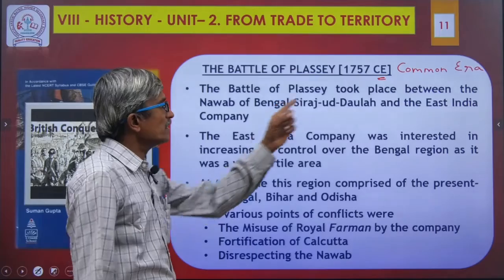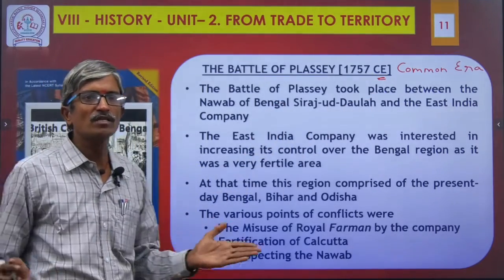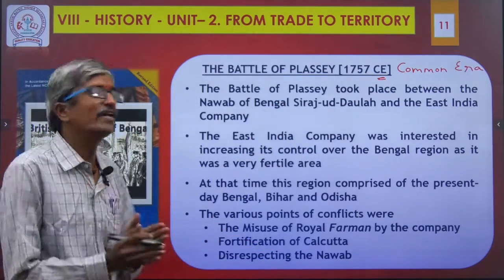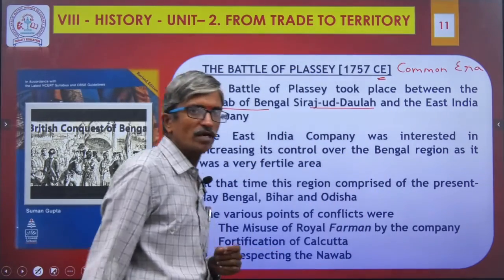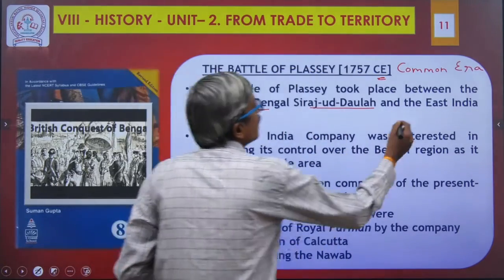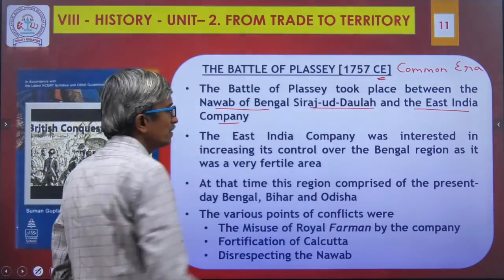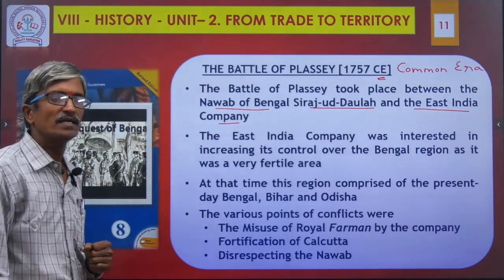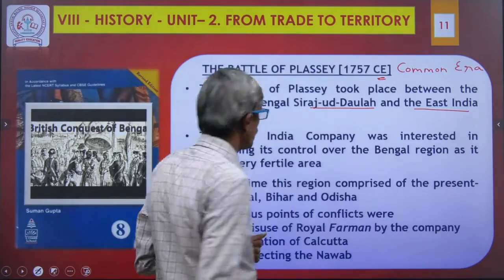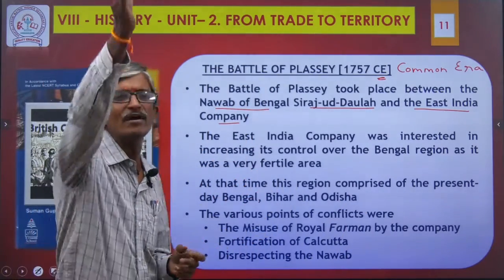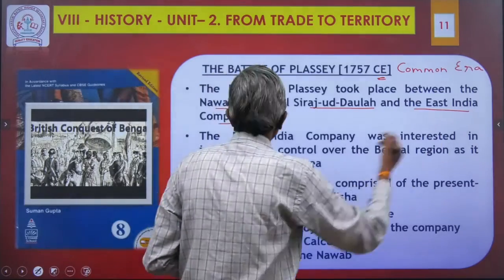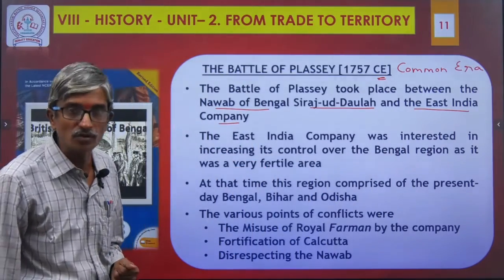The Battle of Plassey took place between whom? Between the Nawab of Bengal, Siraj-ud-Dawla, the ruler, and the East India Company. The East India Company was interested in increasing its control over Bengal, and over the region.